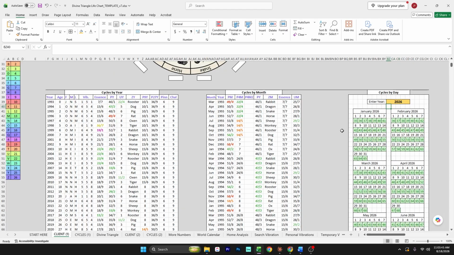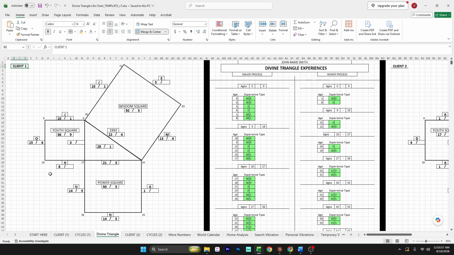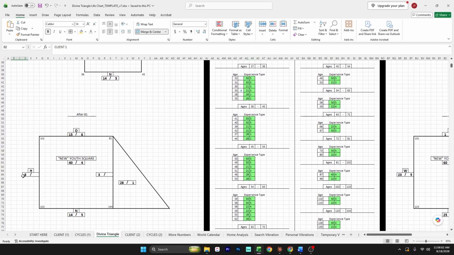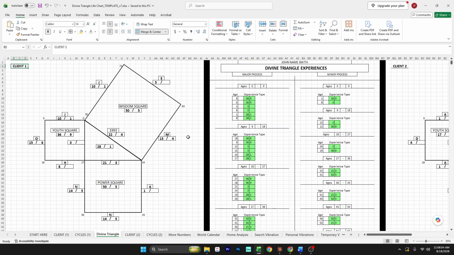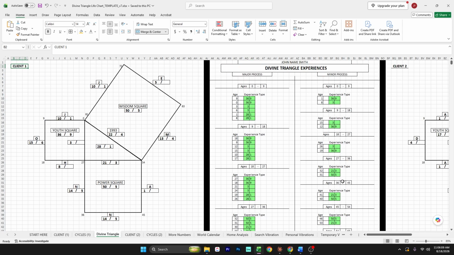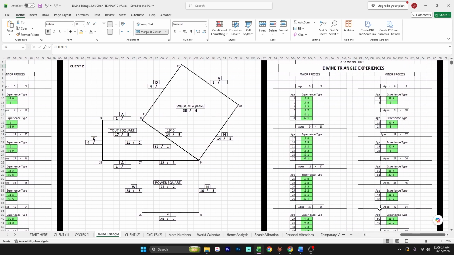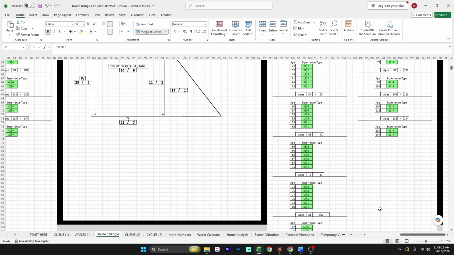You may have noticed that in the current cycles, it will just say yes or no for a current divine triangle experience. This is because you can sometimes be having multiple ones at once. And so the actual vibrations now live over here in the divine triangle tab. And this is where you can see each client's life as it moves along the geometry and the entire delineation chart for all of their divine triangle experiences. You will have to scroll over to the right to see the chart for client 2.